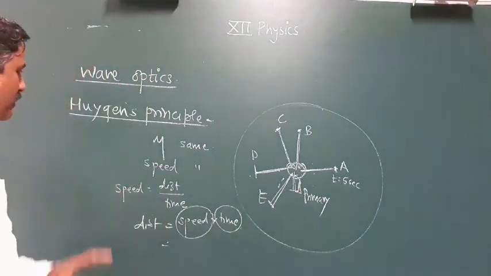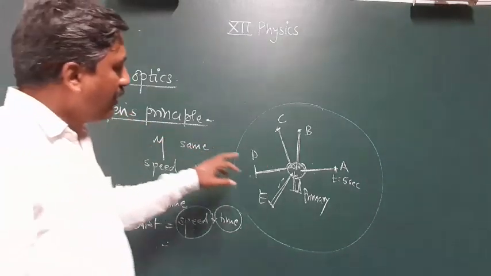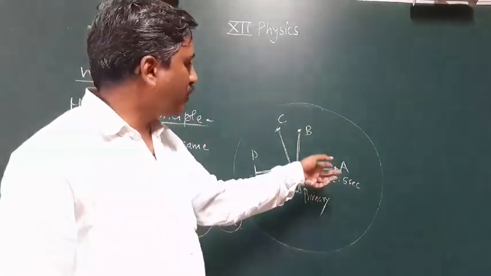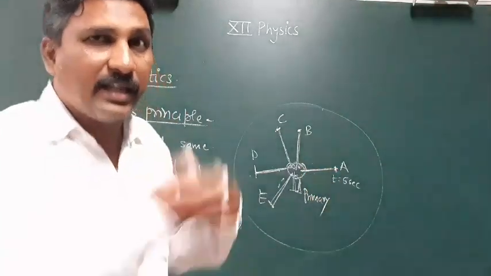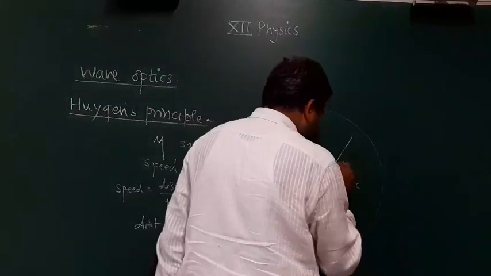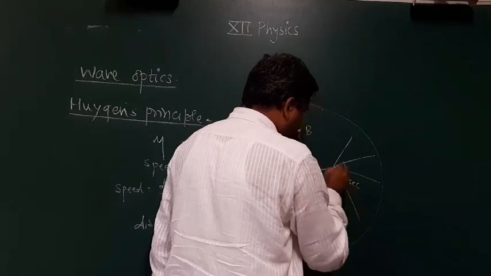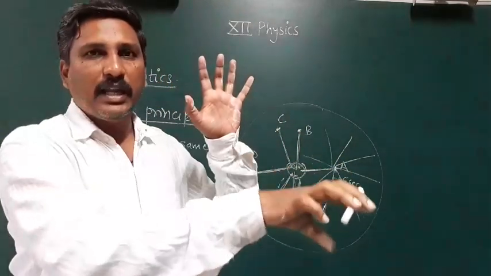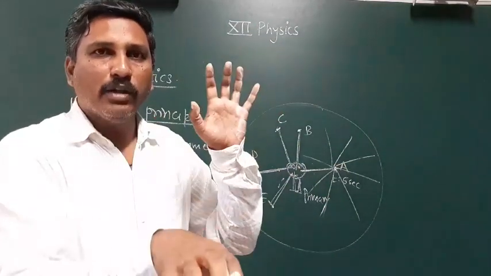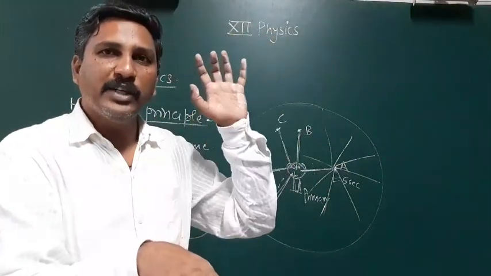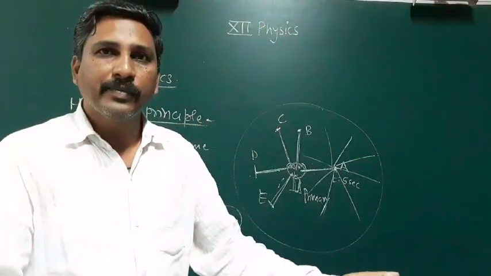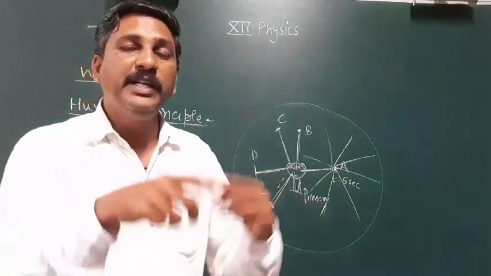Are you getting the concept? As per Huygens principle, every point behaves as a secondary source of light, and it emits secondary waves. Again from this, light is emitted. The Sun emits the light, that light falls on the Moon, so the Sun is a primary source and the Moon is a secondary source. Again the Moon emits the light, so that secondary source emits the light.